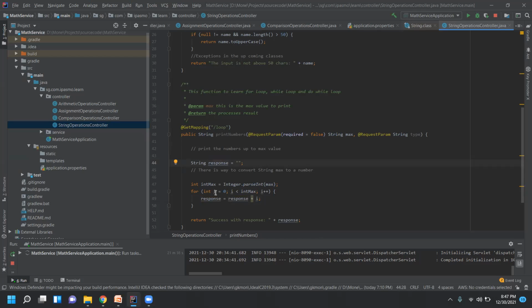For the second iteration, it checks i++. i++ means that after completion of this processing, it will execute this statement, which increments by 1, right? So i at this place will become 1. In the next iteration, response plus i, which is already 1 at this place. So 0 is already there and then 1 it will take.